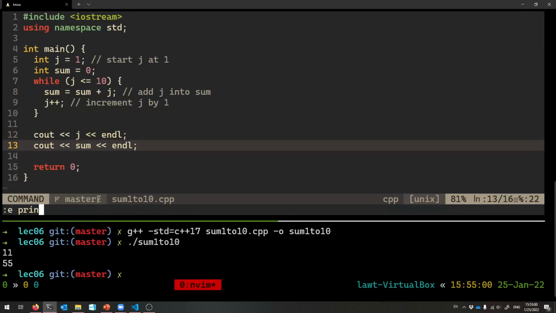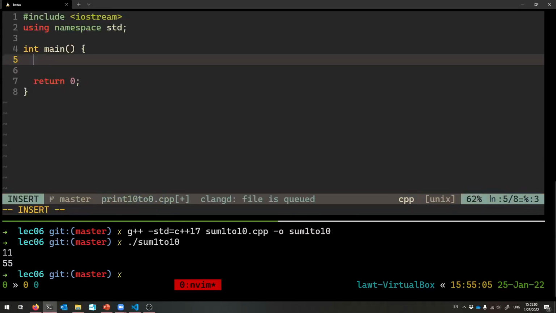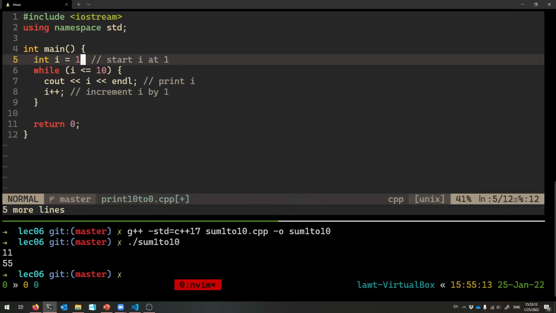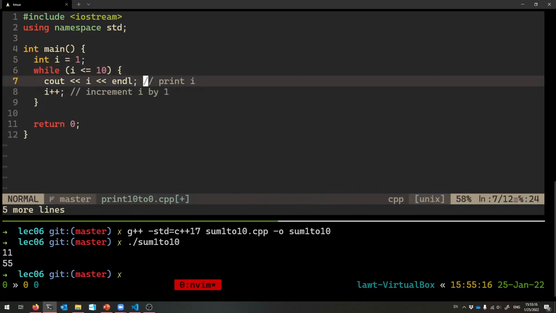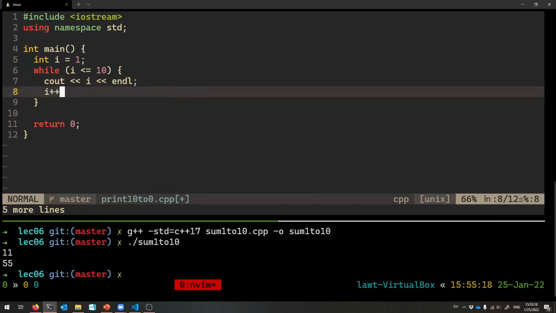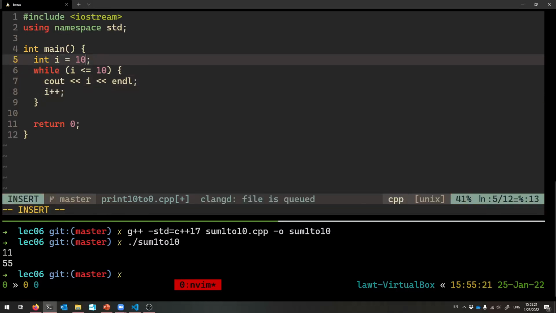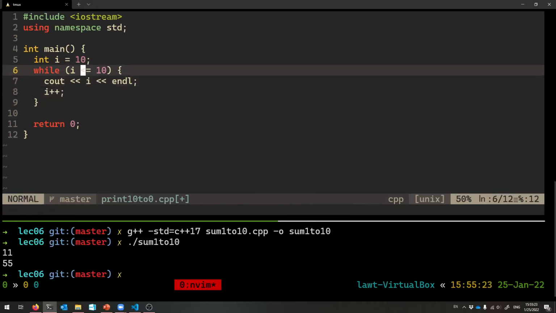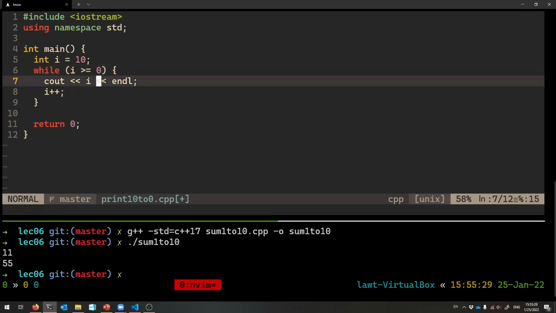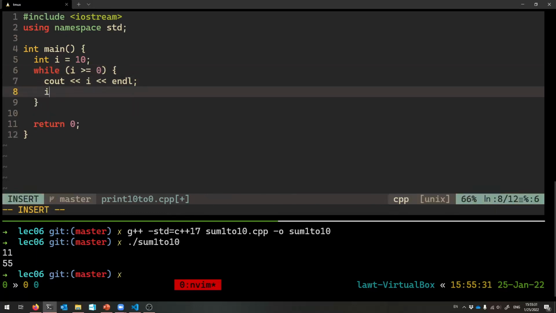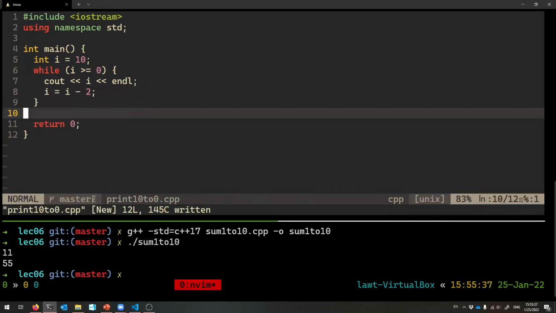Print 10 to 0.cpp by 2s. So taking our starting code, I want to start i not at 1 but at 10. I want i to go until, because it's decreasing, right? I want i to go as long as it's greater than or equal to 0. And then every time I print a number, I want to decrease i by 2, because I want to count downwards by 2.